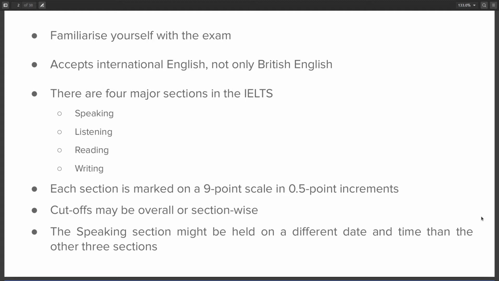There are four major sections in the exam: speaking, listening, reading, and writing. A thing to note here is that the speaking section might be held on a different date and time than the other three sections.